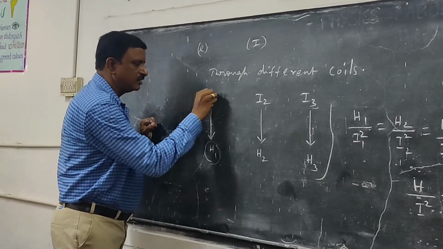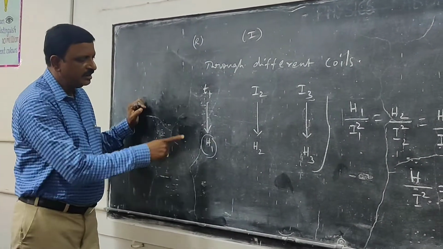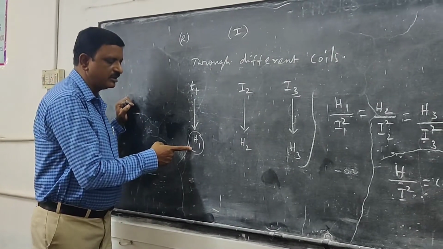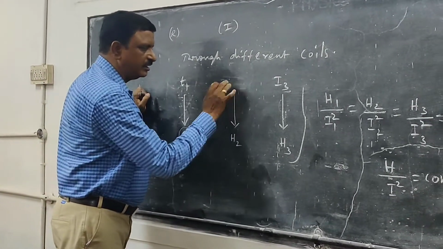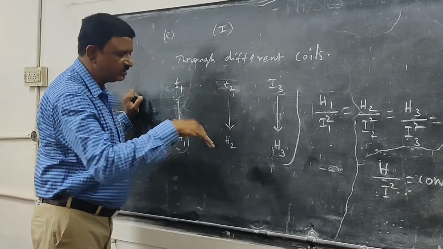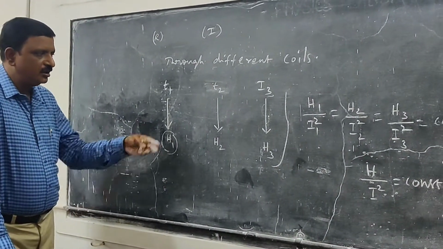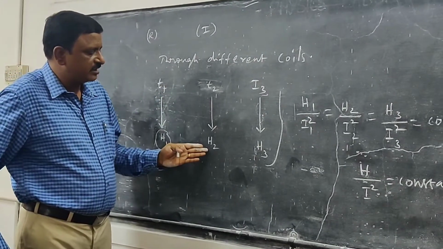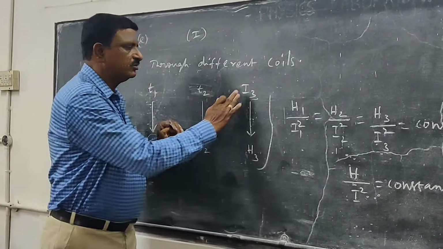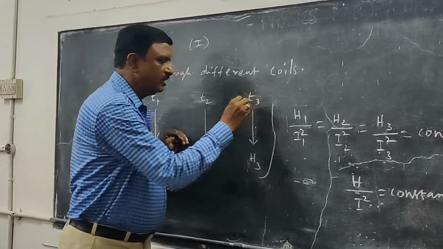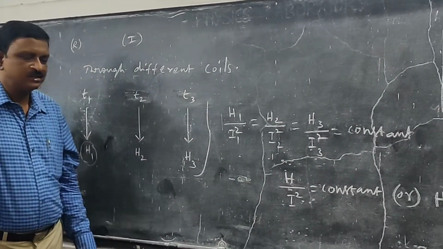So for time T1 the heat generated is calculated as H1, and he varied the time, or we are going to increase the time interval of passing current through the coil. So for T2 the heat generated is calculated as H2 and for T3 the heat generated is calculated as H3.